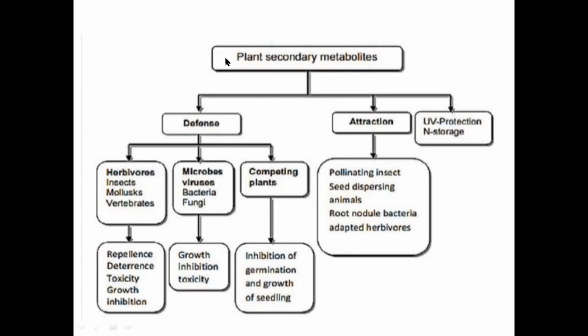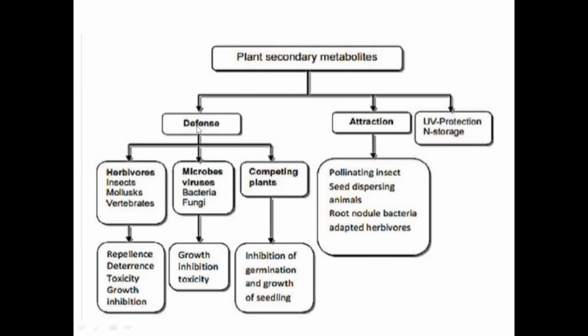Normally plants produce secondary metabolites mainly for their defense. Most often they produce it for their defense only, to defend against pathological conditions caused by microorganisms or any competing plants, parasitic plants, competing for nutrition and space.